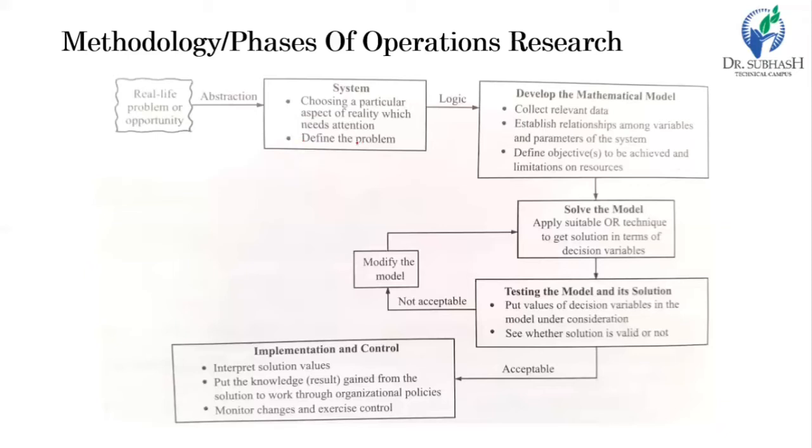The objective is always to win the war, so our goal is how to defeat the opponent. So first define the problem. Once the definition of the problem is clear, then choose the particular aspect of reality which needs attention. Which criteria do you have to keep in mind first, and decide the sequence or the priority of that problem.